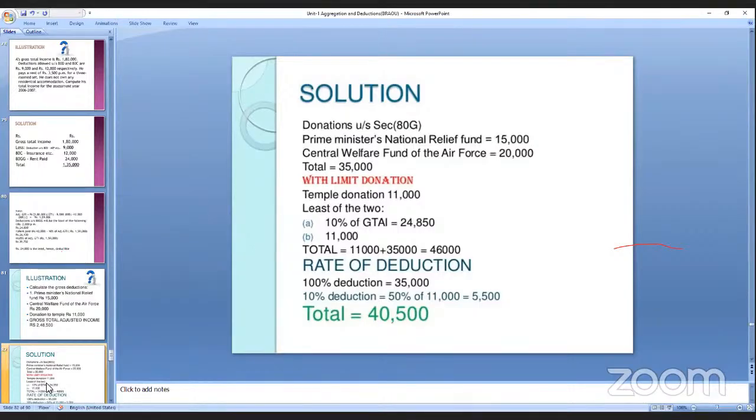Altogether, what is the deduction under section 80G? What is the total amount? It is 35,000. What limit on the donation? Temple donation is 11,000. Least of the two you have to take. 10% of GTI. What is GTI?